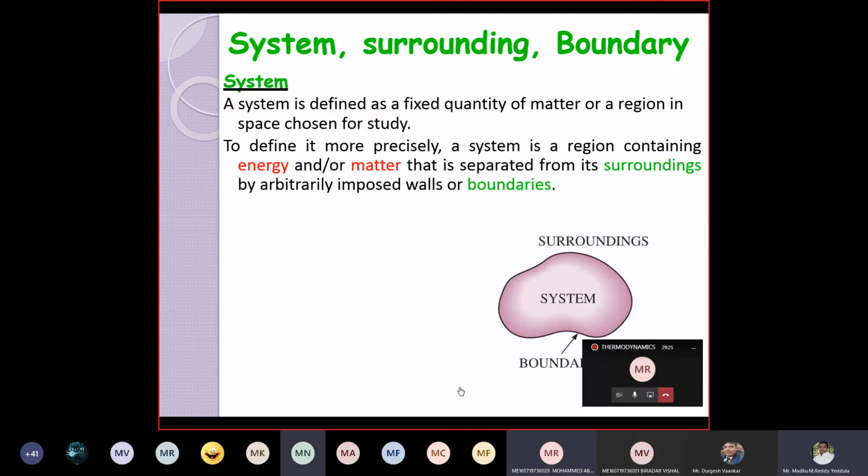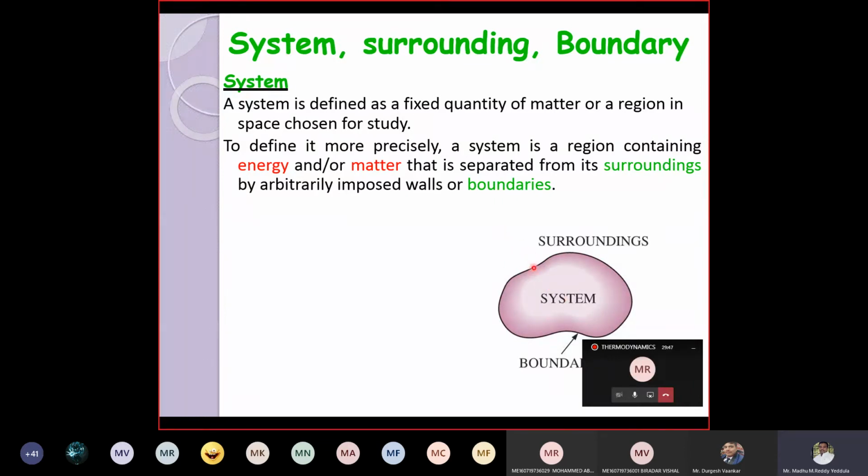Now you can see the figure. Here we are the students inside the classroom, and some of them are waiting outside the classroom in the lobby. And this is the wall of the classroom. This is separating these students from those students. This is called the boundary. So if this is the classroom, students can enter, students can leave.